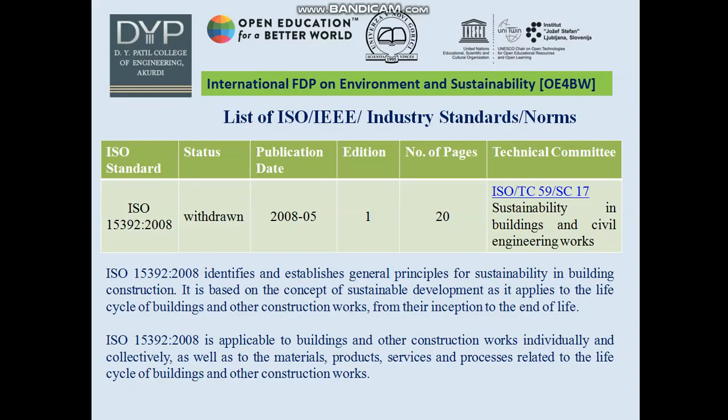ISO 15392:2008 identifies and establishes the general principles of sustainability in building construction. It is based on the concept of sustainable development and it applies to the life cycle of buildings and other construction works from their inception to the end of their life. ISO 15392:2008 is applicable to buildings and other construction works individually and collectively, as well as the materials, products, services and processes related to the life cycle of buildings and other construction works.